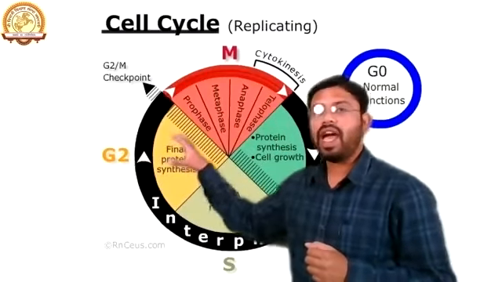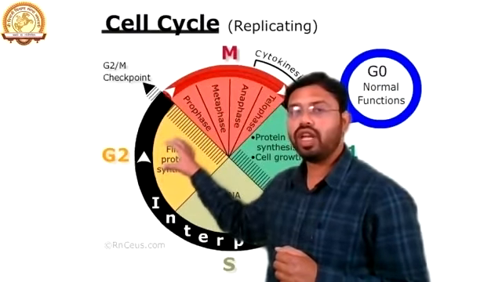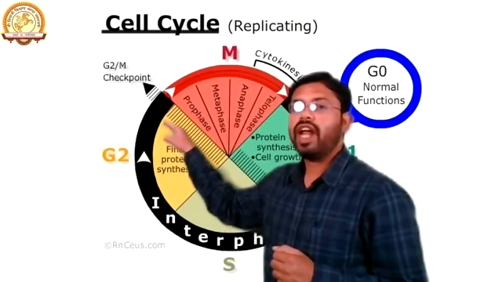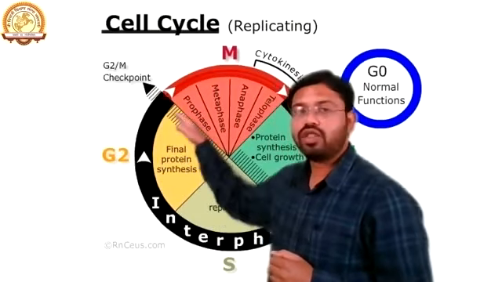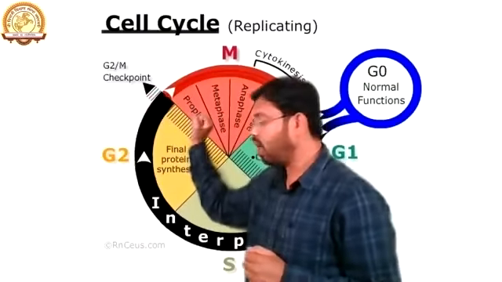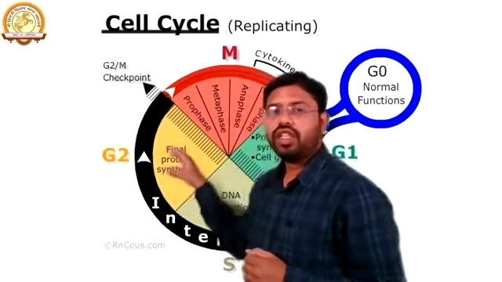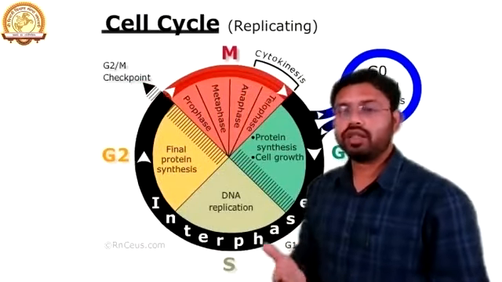Okay. Now, as all the proteins have been synthesized in G2 phase, only then does it move forward, and there is another checkpoint, known as the G2M checkpoint. Now, at this G2M checkpoint, the cell again gets checked.